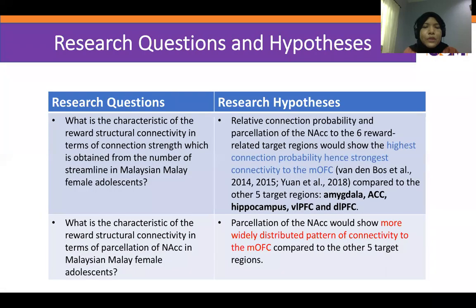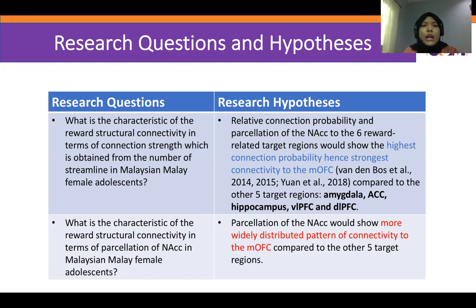So the research questions are, what is the characteristic of the reward structural connectivity in terms of connection strength, which is obtained from the number of streamlines, in Malaysian Malay adolescents, and what is the characteristic of the reward structural connectivity in terms of parcellation of NACC in Malaysian Malay adolescents.